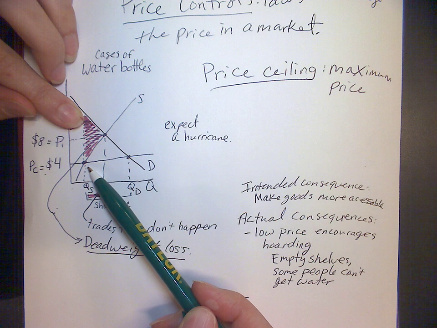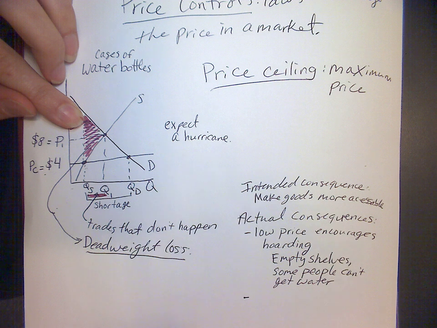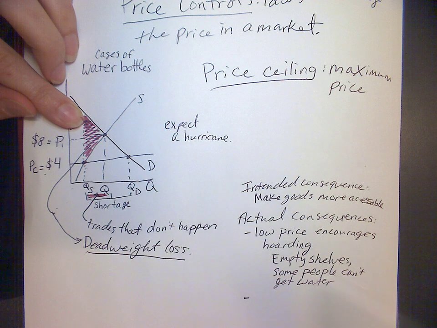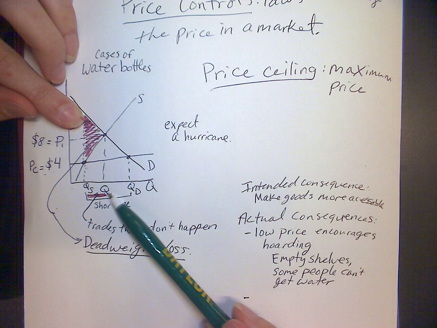Because sending that truck puts the truck in a little more danger than if they weren't expecting a hurricane, right? So if they can only sell it for normal price, they might as well send that truck to a safe area, and not to a place that's expecting a hurricane. But for $8, if they can make a ton more money selling those water bottles in this area, then they're going to do that. They're going to hustle and get more water bottles onto the shelves.